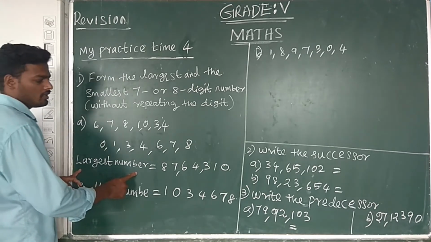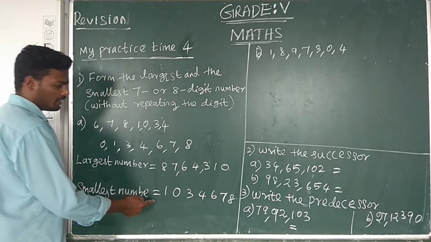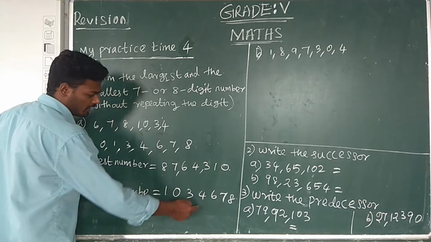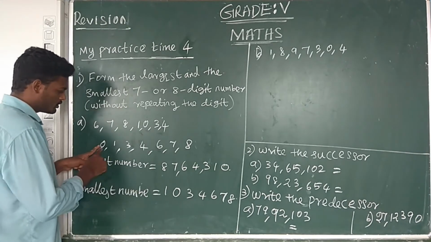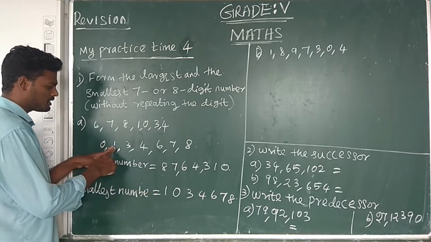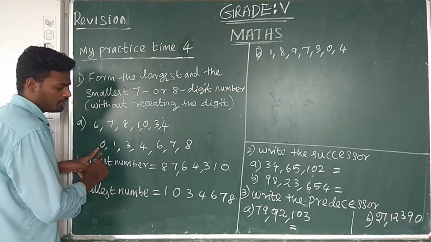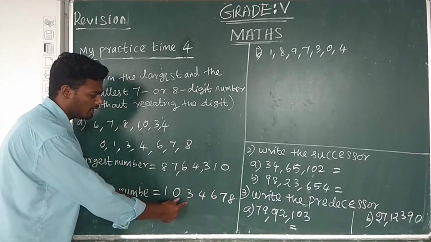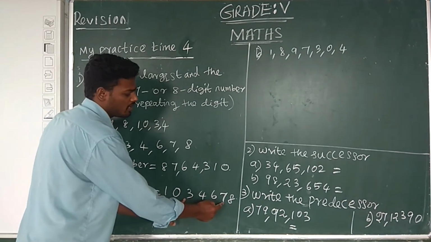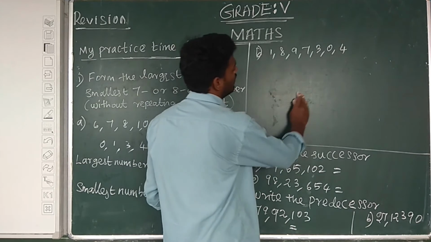Largest number means descending order. Smallest number means we arrange in ascending order. The first digit would be 0, but we are not using 0 as the first digit. So we use the second number 1 first, then 0 in the second place. Then ascending order: 3, 4, 6, 7, 8. And the next one.